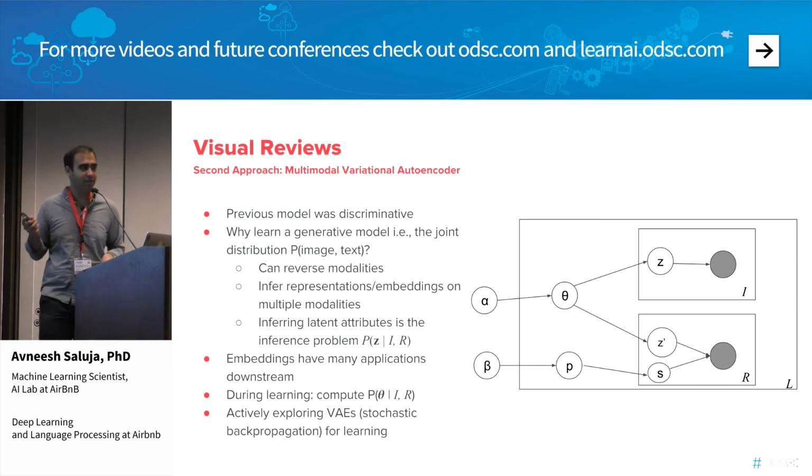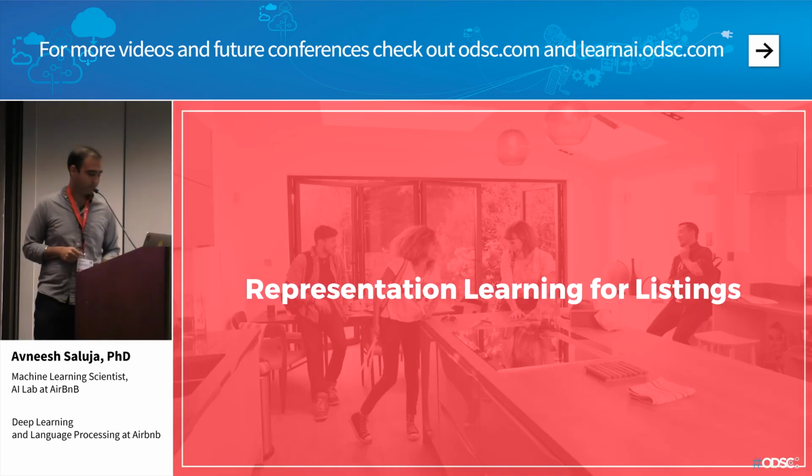In fact, the real novelty here is that whereas people have previously worked on multimodal variational autoencoders where there's a 1:1 equivalence between image and review, like for example in the caption case, where I have an image and a caption that is directly aligned with that image, here we have a unique problem. We have a group of images on a listing page, and a group of reviews also on a listing page, and we need to infer the latent alignments between the reviews and the images in order to make this learning effective. So it's a bit of a risky project, and there are a lot of areas it can fail, but if we get it right, it's also very exciting.